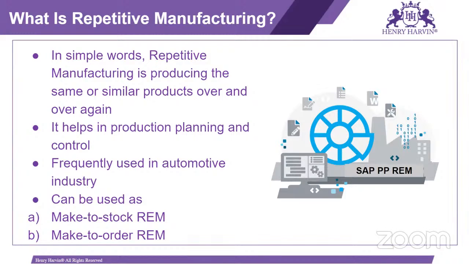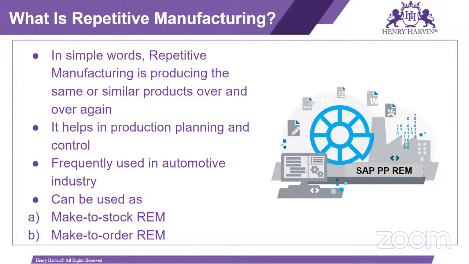And make to order means when we get the customer order only, then we will start the manufacturing. Means until and unless we get the customer order or sales order, we will not start the production. So that is the make to order scenario. In make to stock, our reference is the PIR.